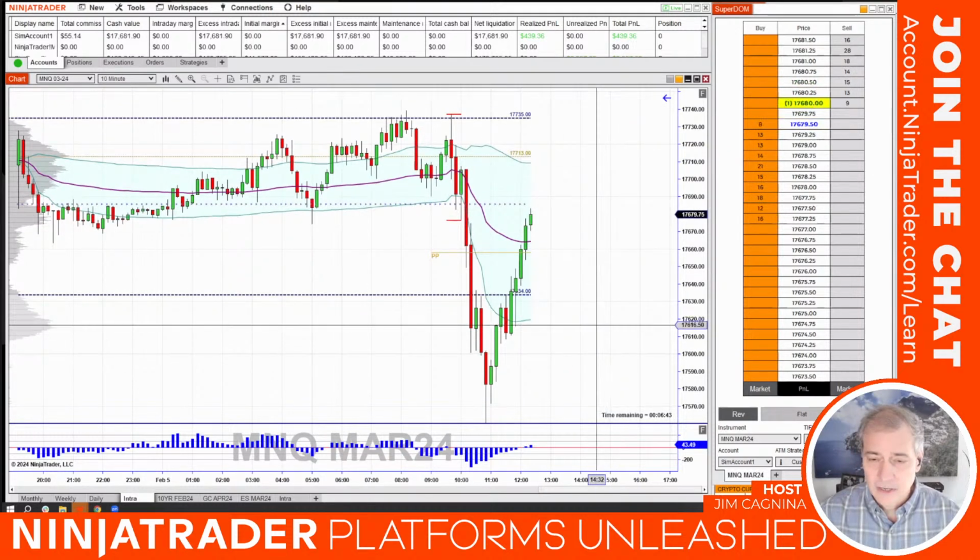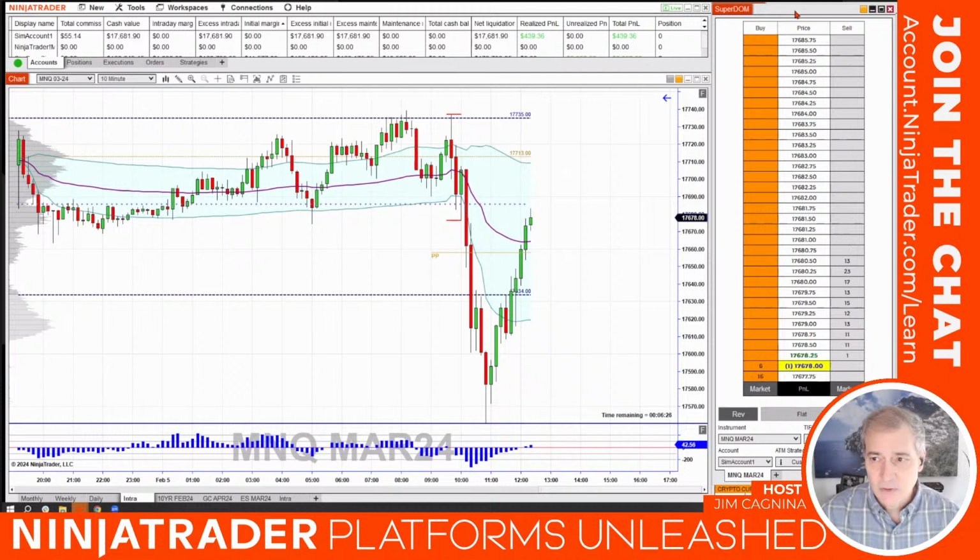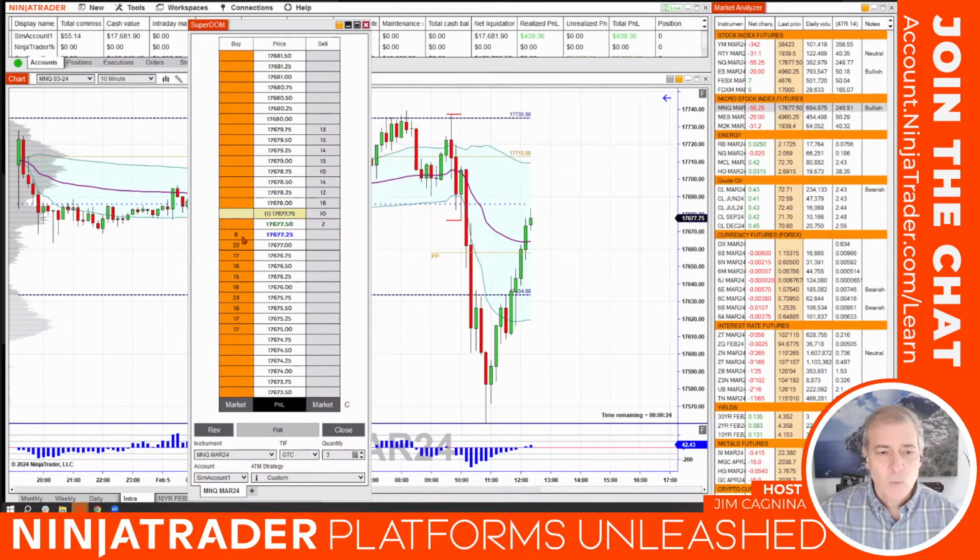And we were able to catch the trend and demonstrate that functionality. I would really recommend, once you start developing some of these strategies, that you consider practicing them in sim mode, because the parameters I set for the micro NASDAQ are going to be way different than the parameters I would set for an E-mini S&P, as an example, right?